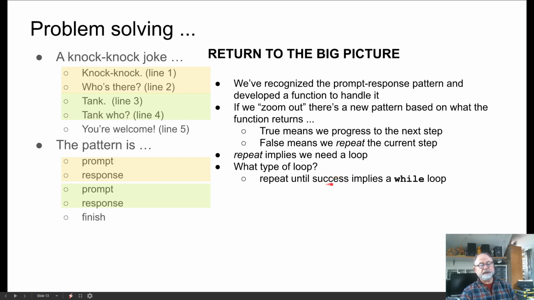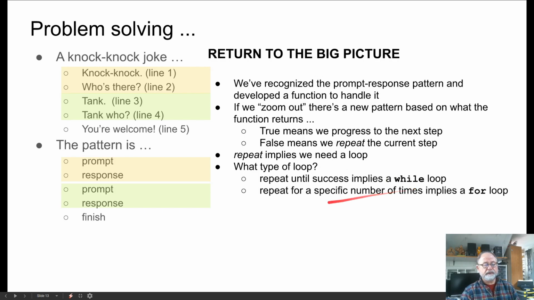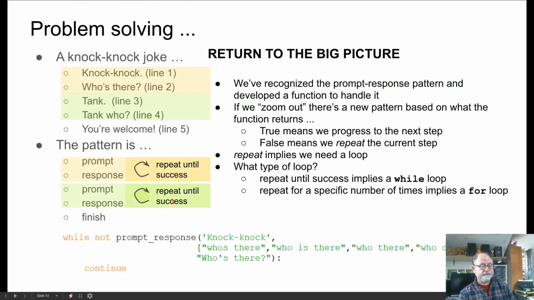If we say repeat until something is a success, then that implies that we should use a while loop. And if we say repeat something for a particular number of times or a particular number of objects, elements, then that implies that we use a for loop. And so here we have repeat this until success, and then repeat this until success.